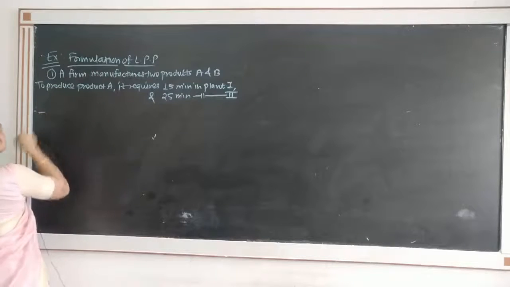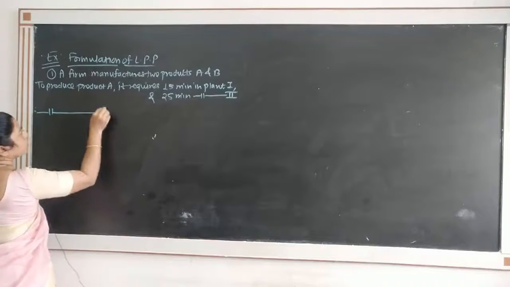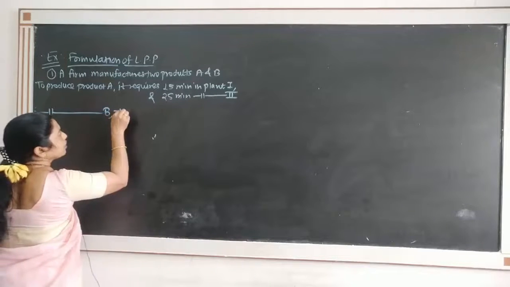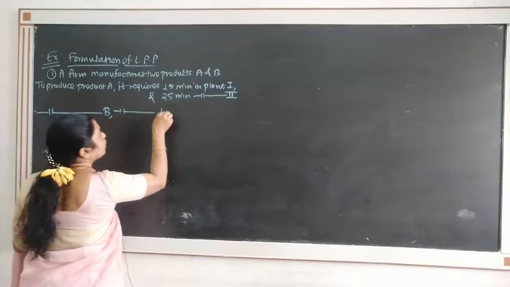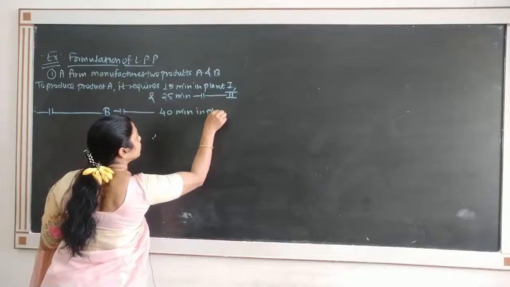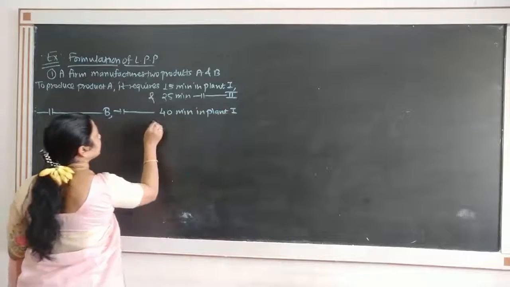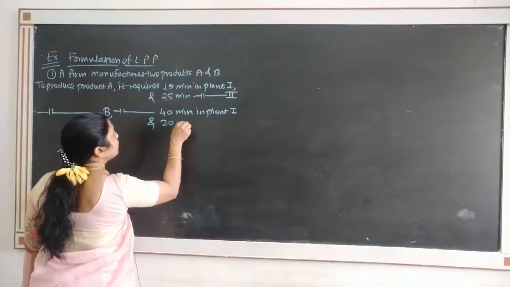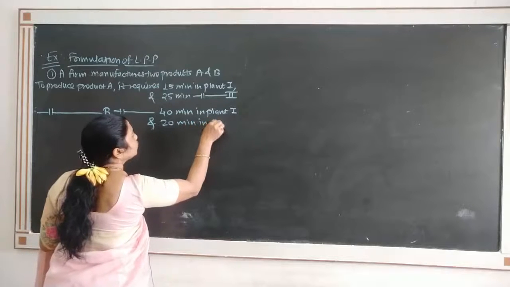To produce product B, it requires 40 minutes in plant 1 and 20 minutes in plant 2.